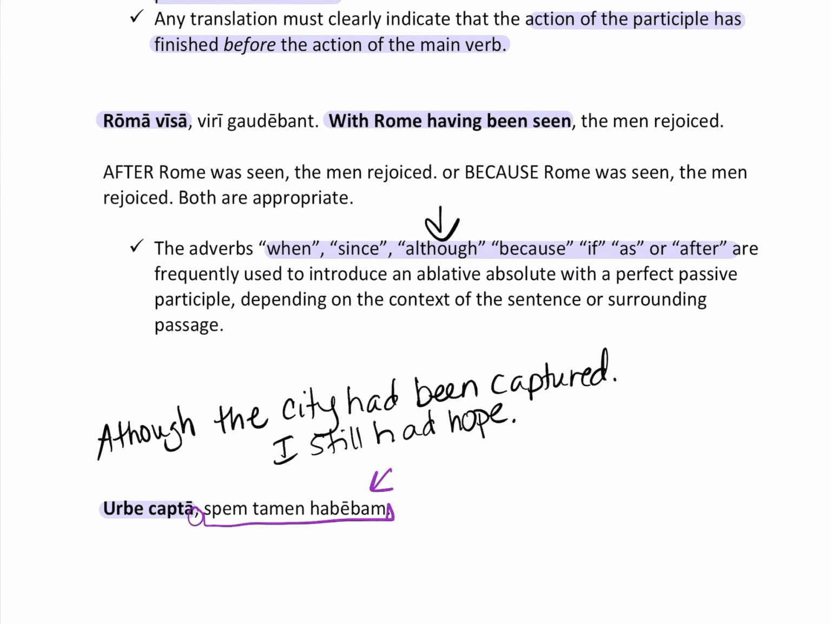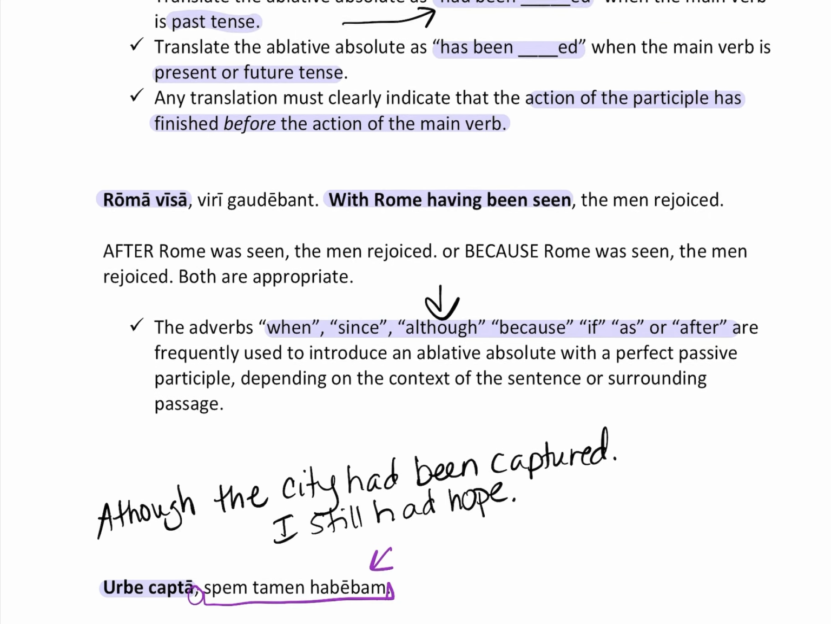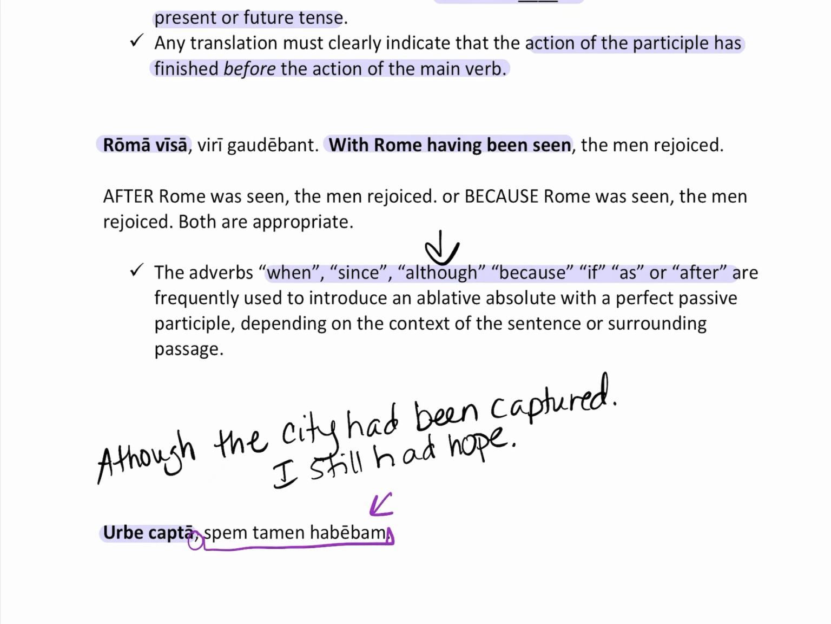So it had been captured. That happened in the past. It was completed. So I need to show that the participle is finished before the action of the main verb. Although the city had been captured, that happened first. Then it completed, and then I still had hope. That was going on afterwards.